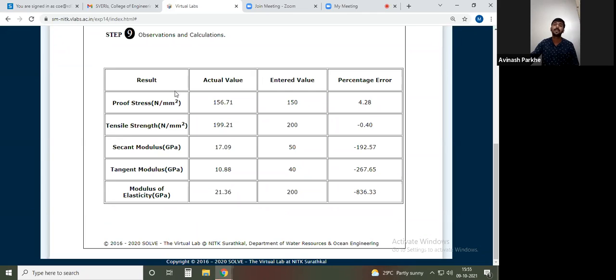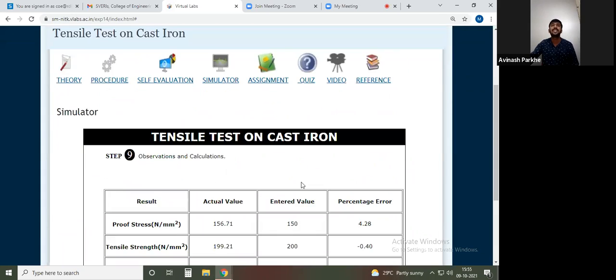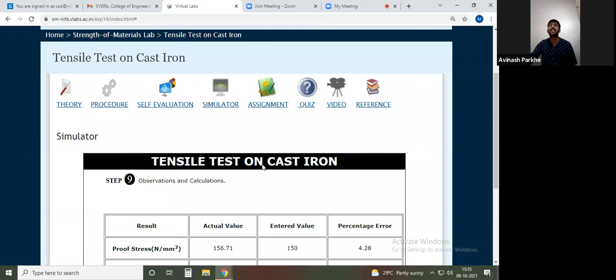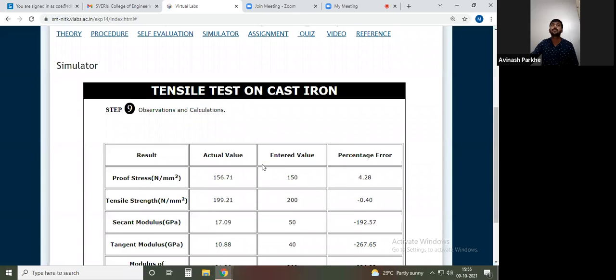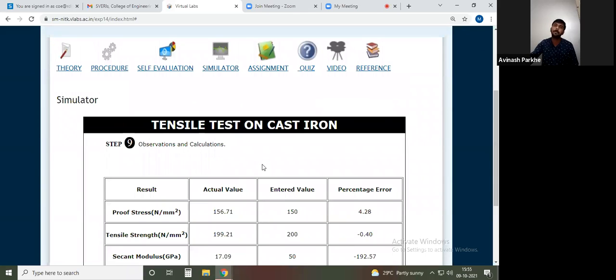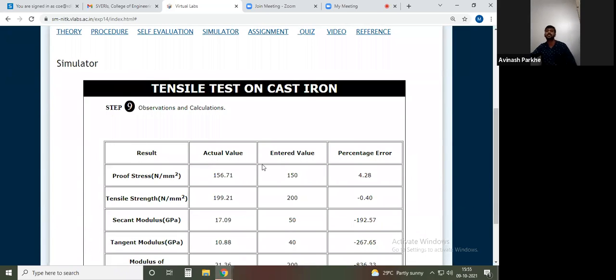And here we are checking the strength. We are checking the mechanical strength of the mild steel. We are checking the mechanical strength of the cast iron. Therefore, that testing is called tensile testing of the mild steel and tensile testing of the cast iron. So this is related to the first two experiments, which are very basic and commonly performed in industry in order to check the tensile strength of that material. Without this common testing, material will not be used in any type of application. Okay, so this is related to the tensile testing.